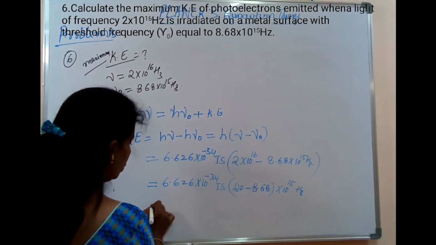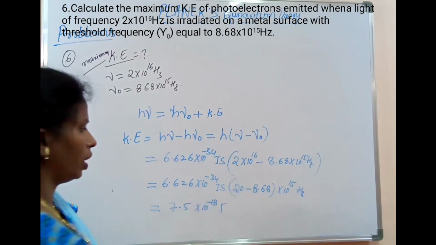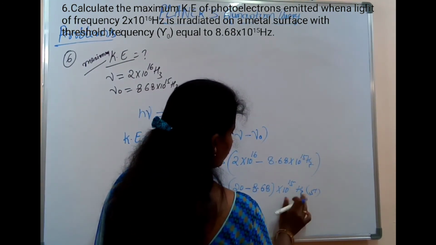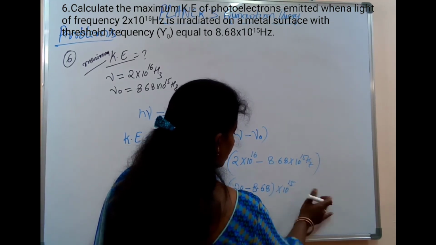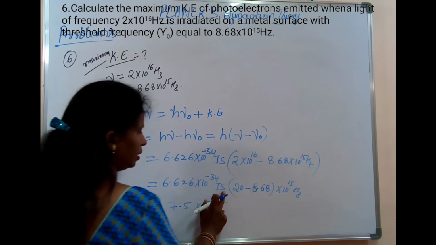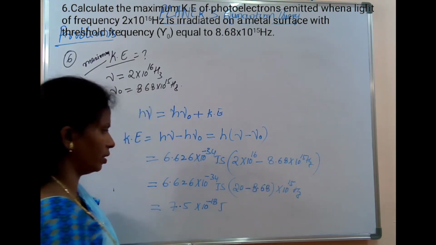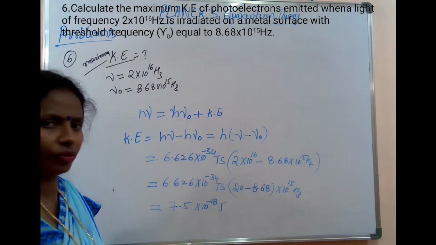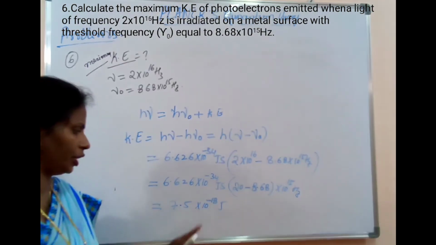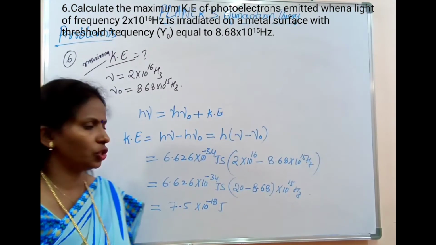Hertz we can write as per second, and the second gets cancelled out. So we are left with joule, and after simplification it will be 7.5 into 10 to the power of minus 18 joule.